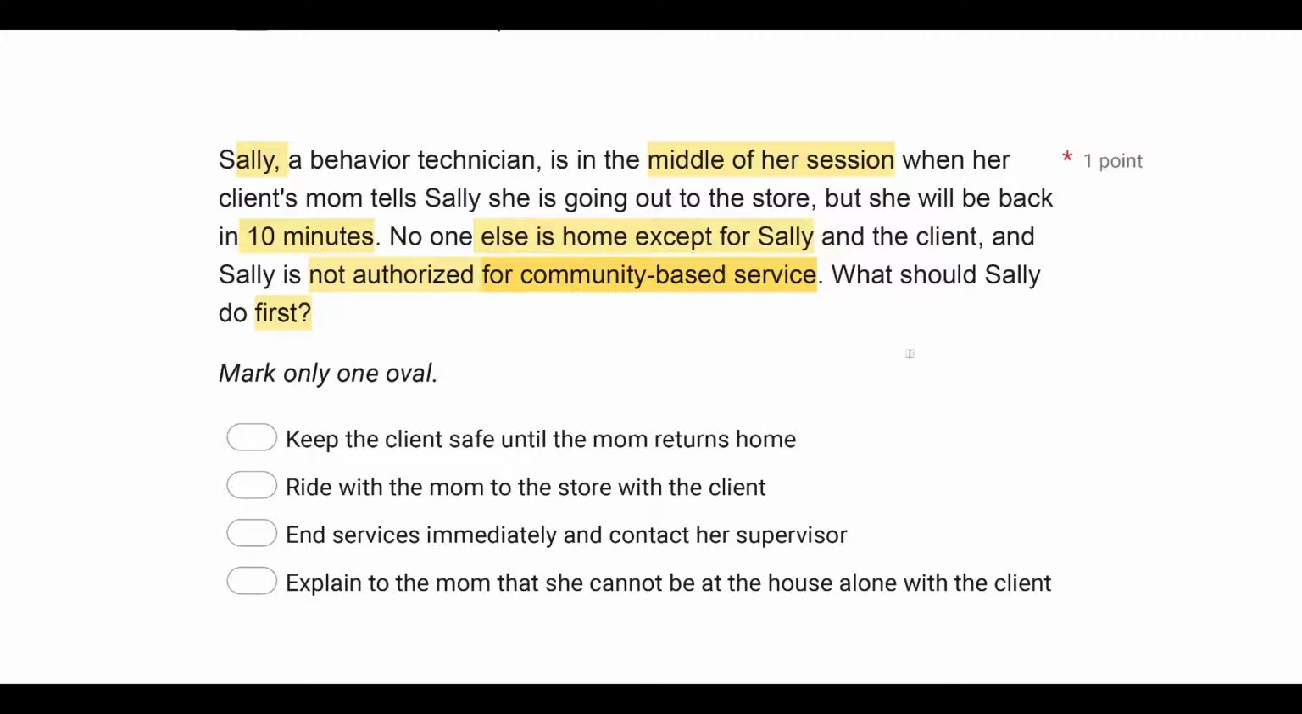But if we're talking about what Sally can do first, before she goes out, before she cancels service and costs a client, because we're worried about the client a day of ABA, she should take some measures first, like explaining to the mom she cannot be at the house alone with the client. And for whatever reason she'd like to give, it's just a matter of fact. So the first thing Sally should do is say, I cannot be here alone with the client.